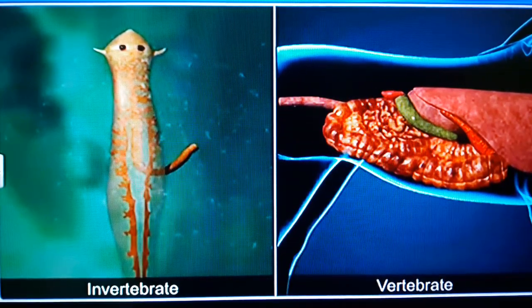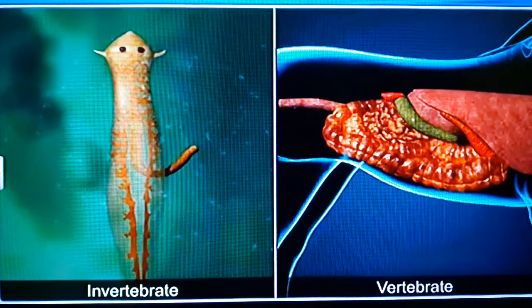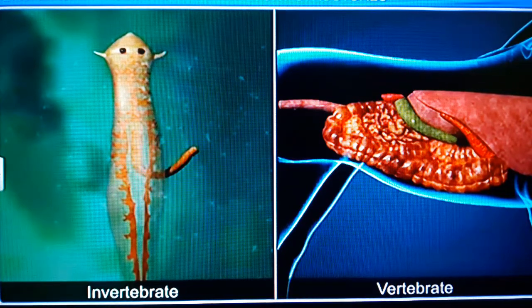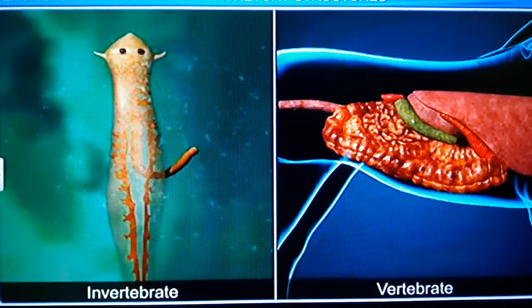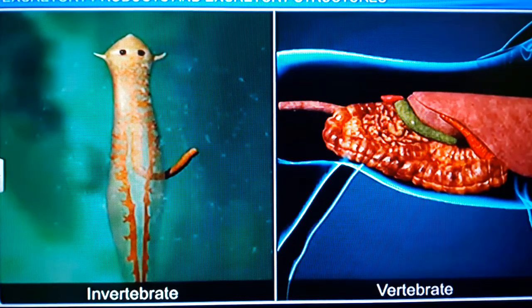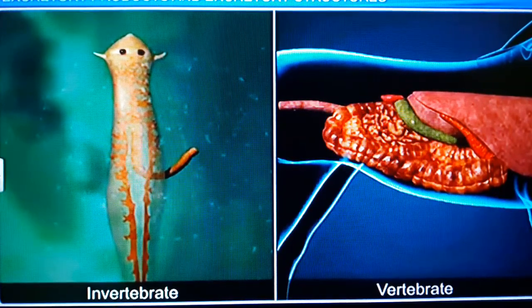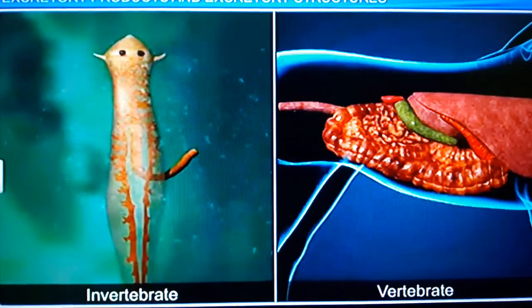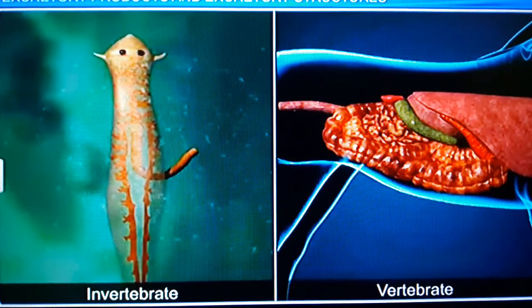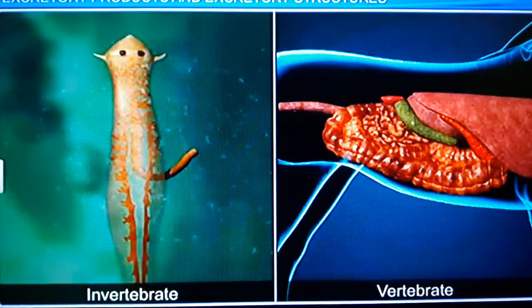The second one is Porifera. Sponges do not have any specific excretory system, so waste like carbon dioxide and ammonia is discharged into the surrounding water present in the canal system. Coelenterates lack a specific excretory system, so excretory waste like carbon dioxide and ammonia is simply removed by diffusion from the cell directly into the surrounding water.